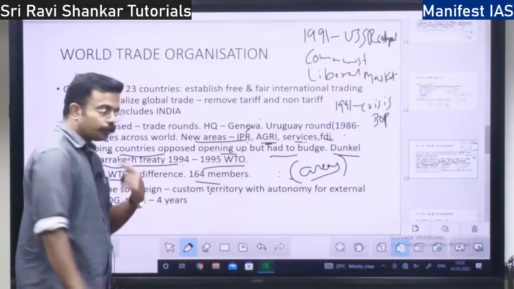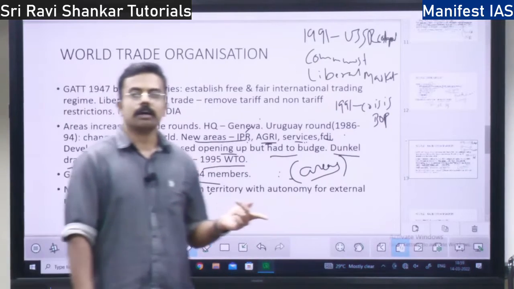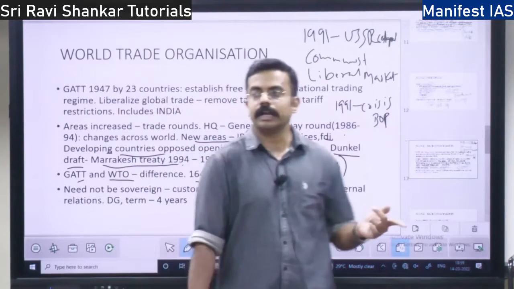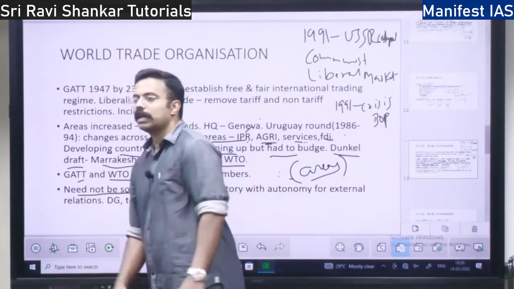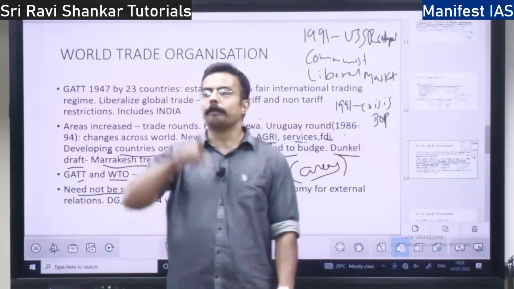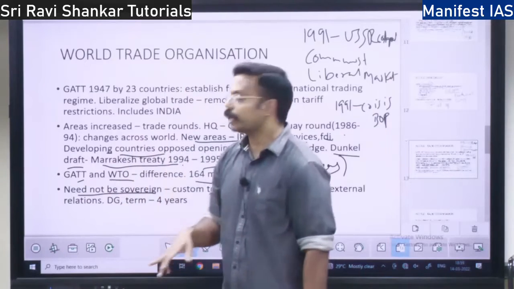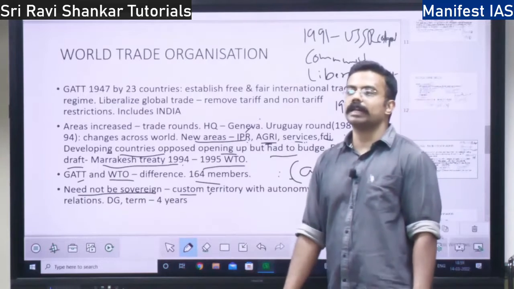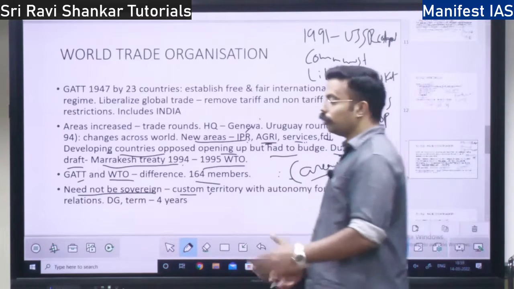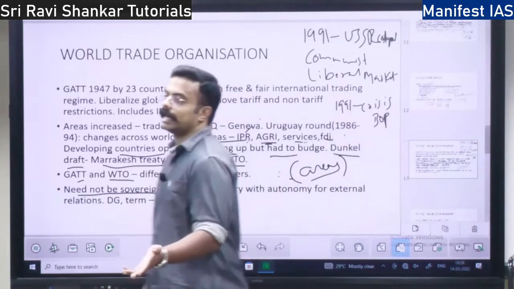So if you want to be a part of World Trade Organization, you need not be a sovereign country. Means what? You need not be a proper independent country. You can just be a customs territory. Customs territory means what? European Union is a customs territory.